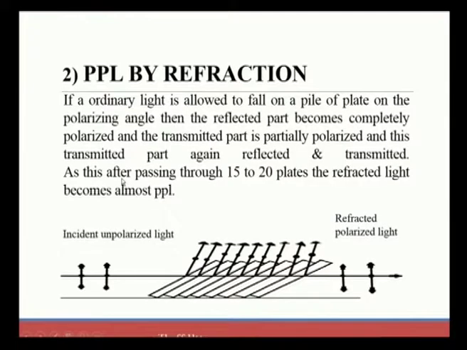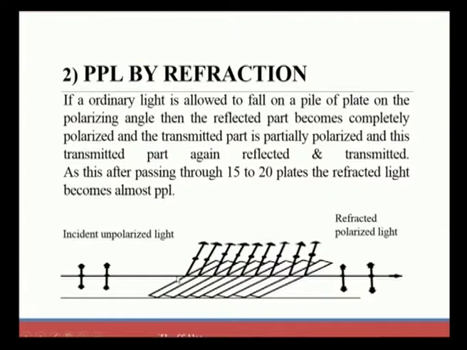So, the pile of plates helps us increase the polarization, that is, from weakly polarized light the degree of polarization becomes higher compared to the previously studied methods. If ordinary light falls on a pile of plates at the polarizing angle, the reflected part becomes completely polarized and the transmitted part is again partially polarized, and this transmitted part is again reflected and transmitted.